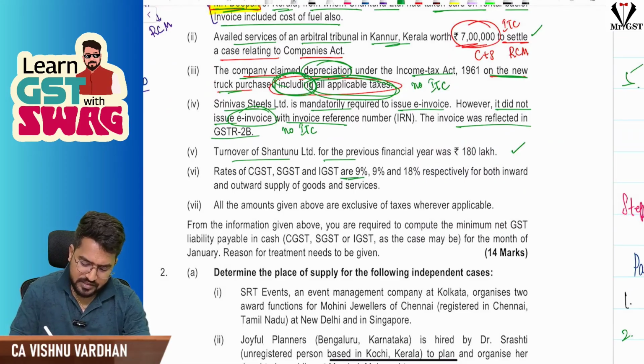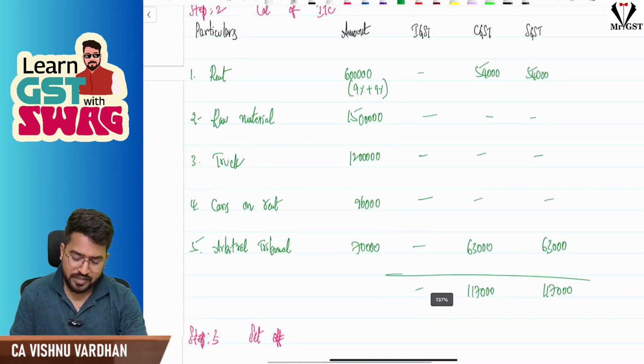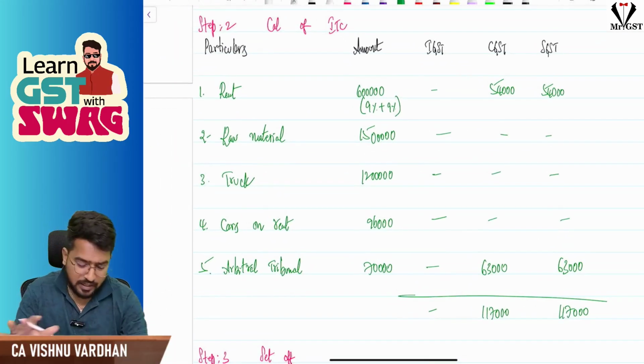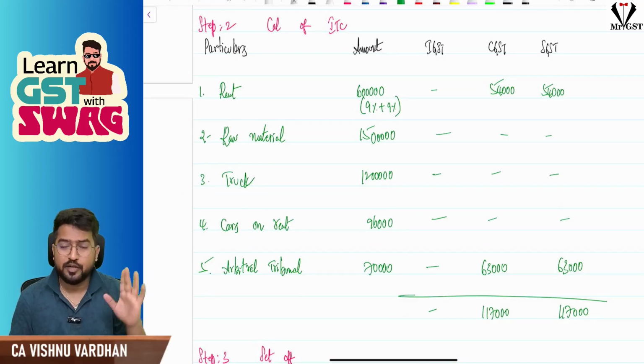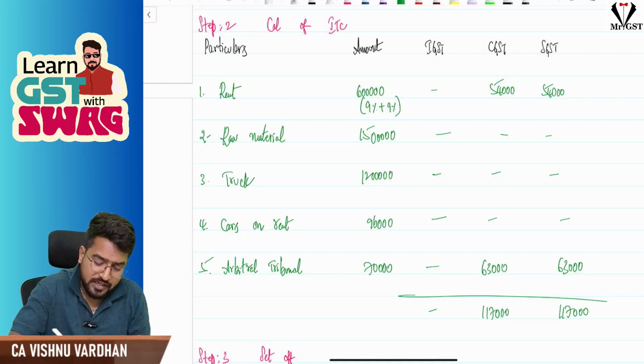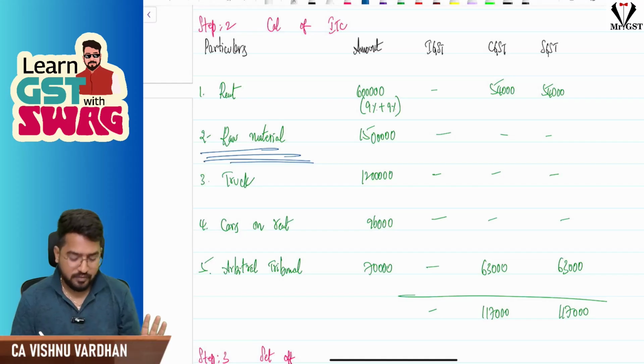Next, they have given rates of 9%, 9%, 18%. Okay, fine. Now, sir, second step, calculation of ITC. Yes, we have decoded the information and I have made it ready. Sir, rent, yes, you can take ITC. For raw material, you cannot take ITC because of Srinivas Limited. Here, you should write down the reasoning, my dear friends, because the e-invoice doesn't have IRN. Without IRN, an e-invoice is not a valid invoice, so no ITC.